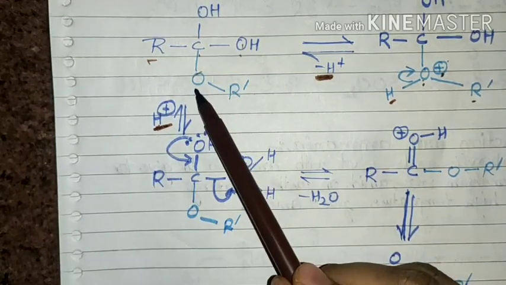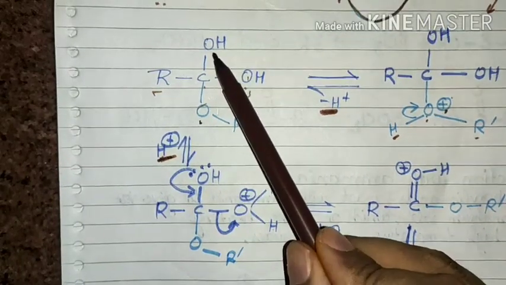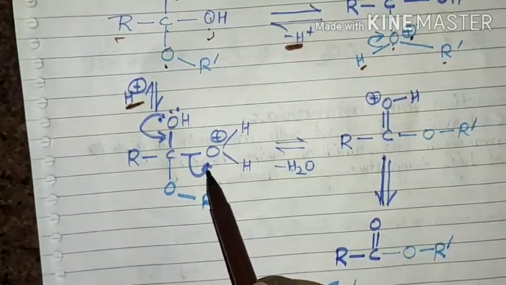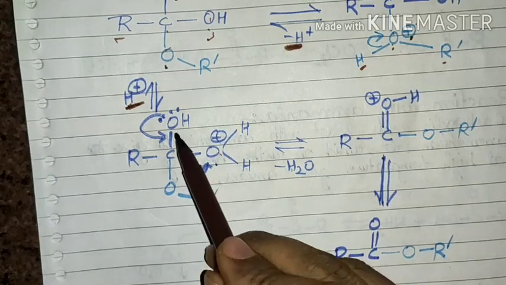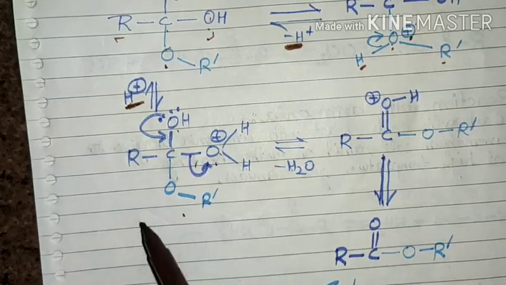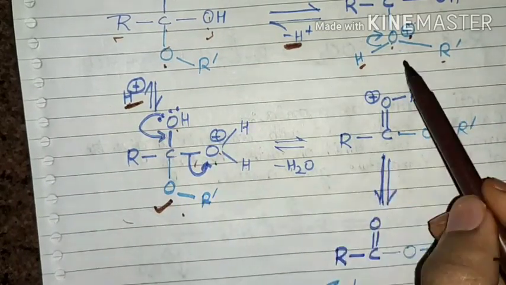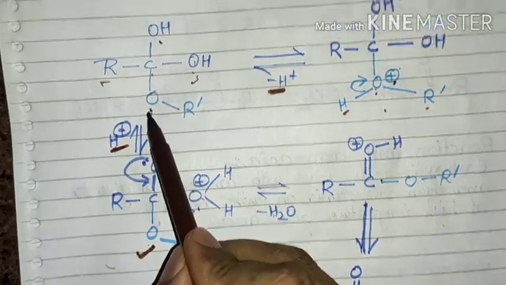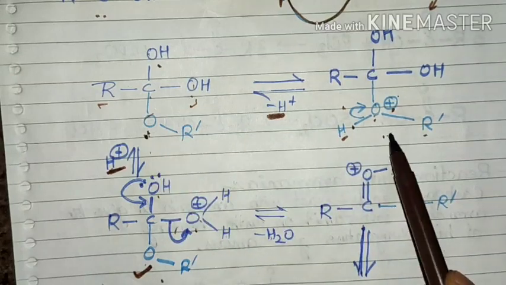This oxygen contains 2 lone pairs, this oxygen also contains 2 lone pairs, and this oxygen also contains 2 lone pairs. But in the next step I protonate this oxygen, not this oxygen or this oxygen. The reason is that if we protonate this oxygen, the reaction goes in the backward direction. If we protonate this oxygen here, the reaction goes to this step, that is a backward step.